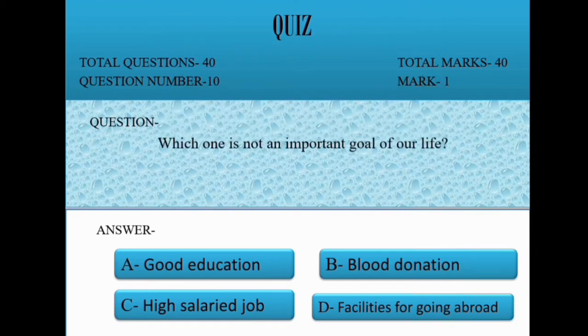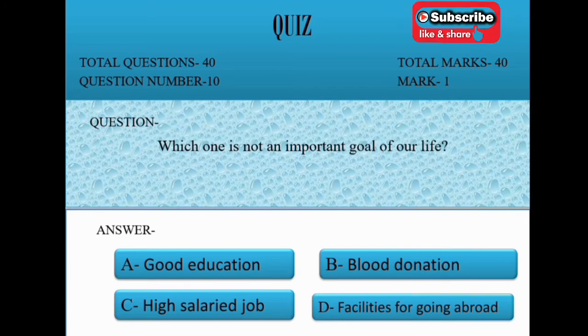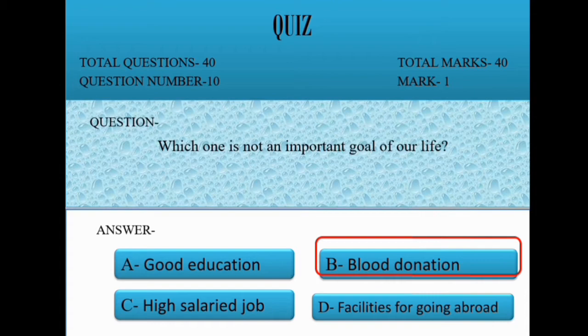Question 10. Which one is not an important goal of our life? Option A. Good education. B. Blood donation. C. High salaried job. D. Facilities for going abroad. Correct option is B. Blood donation.